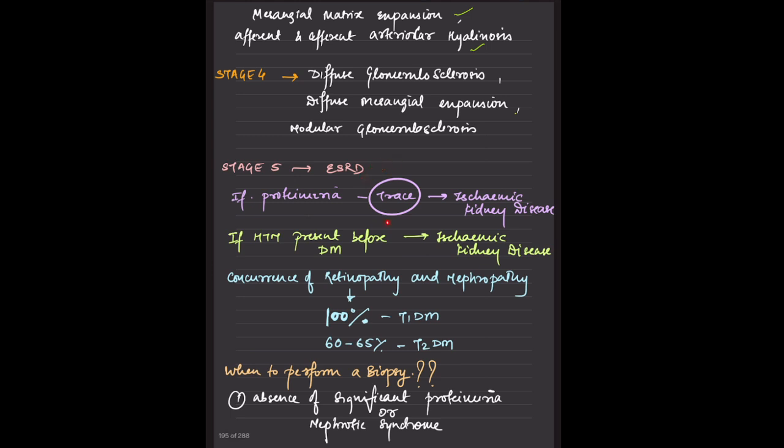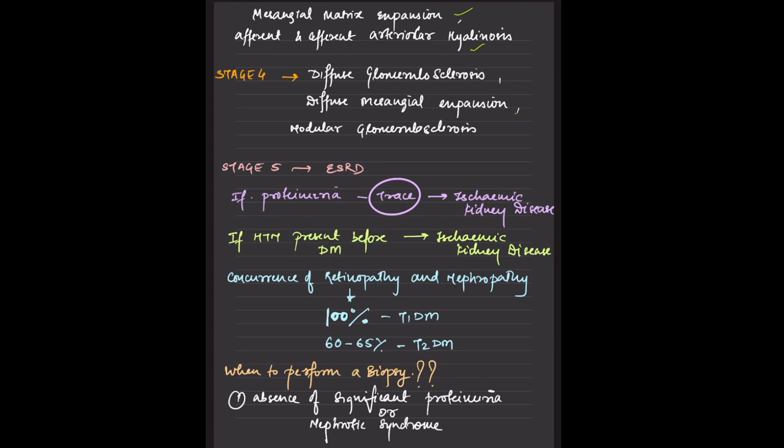If there is a proteinuria which is a trace one, and we are suspecting that the patient has gone into CKD, then why would it be so? There is one attributed factor of hypertension as well in these patients. That means the vascular involvement is there, or it could be just a cholesterol embolism, which is causing ischemic kidney disease. I will be talking about this as well in a few days or so. I will drop a video on that. If the hypertension is present before the diabetes, there could be an ischemic kidney disease, as I just told you.